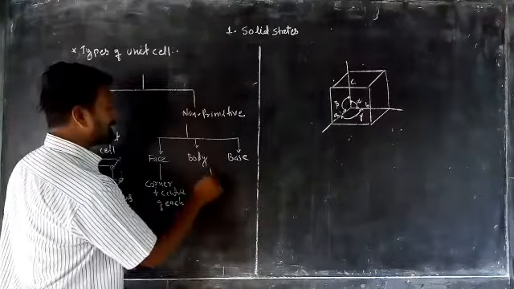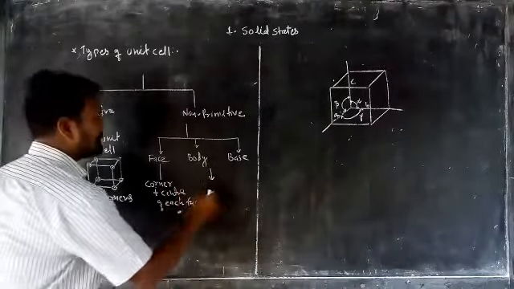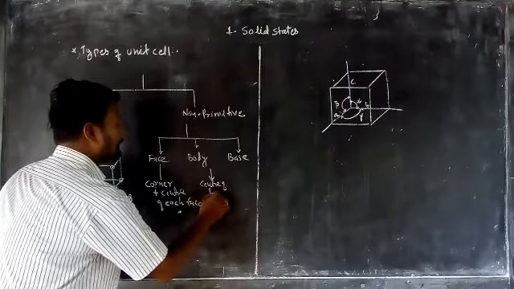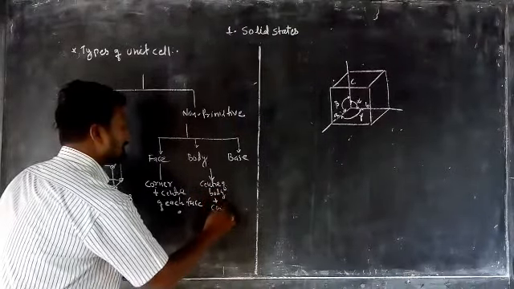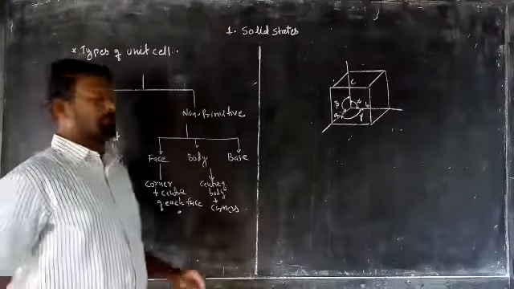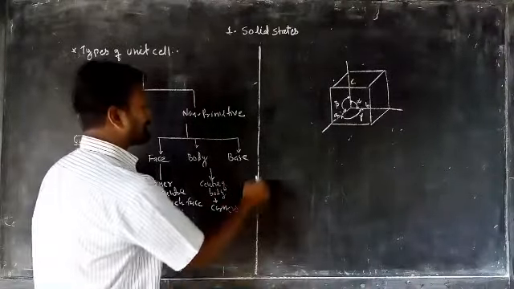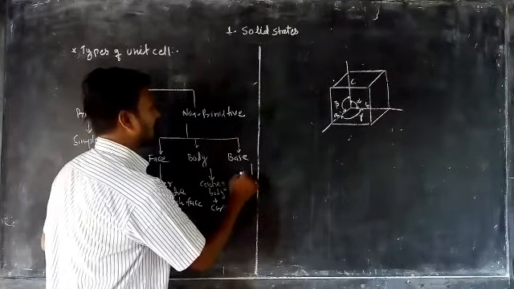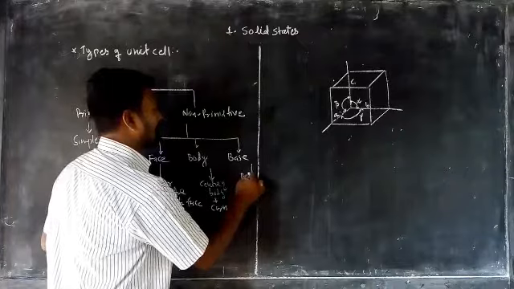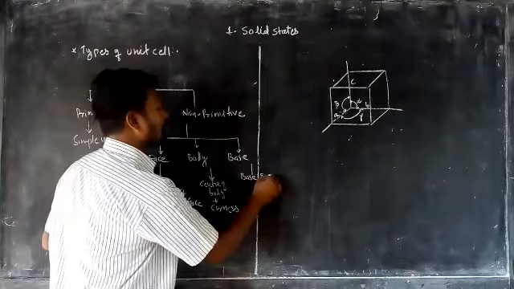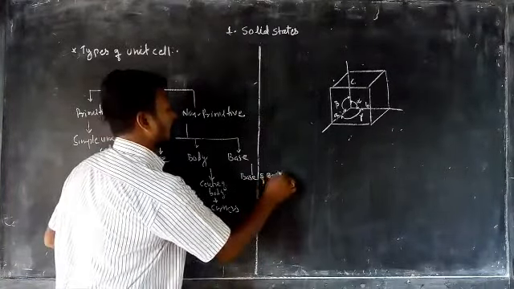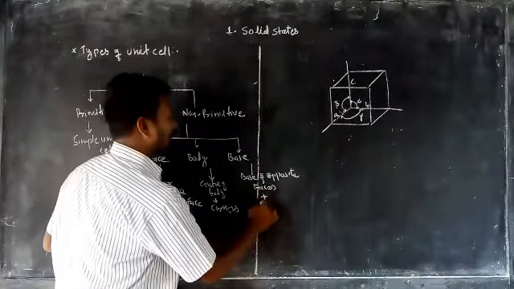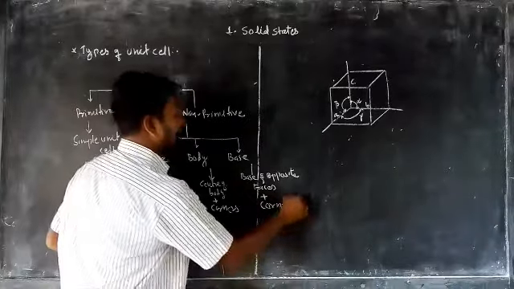In the body-centered unit cell, the constituent particle is present at the center of the body plus the corners. Okay. In the base-centered unit cell, the constituent particles are present at the center of the base of opposite faces, plus they are present at the corners.